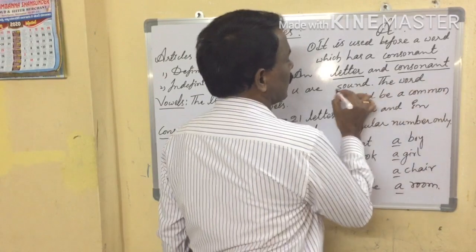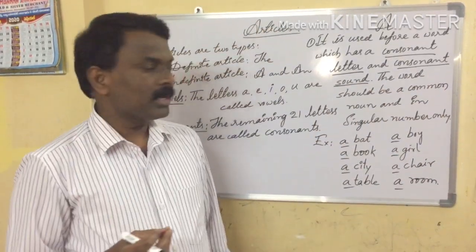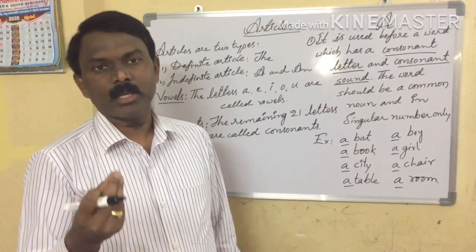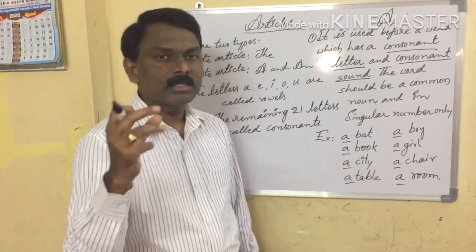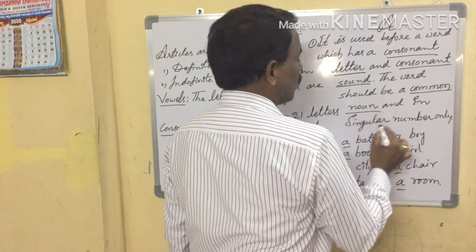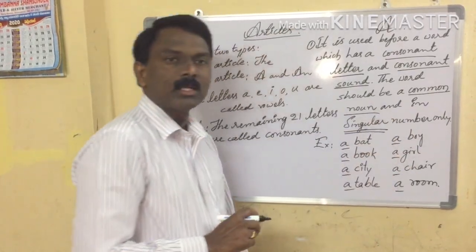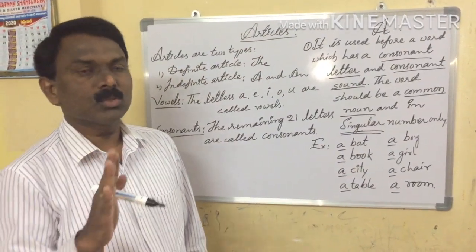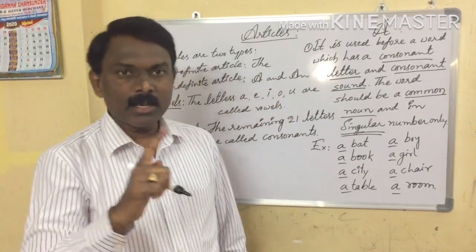Next, the word should be a common noun, and singular in number. These four qualities the word must have to use the "a" article.